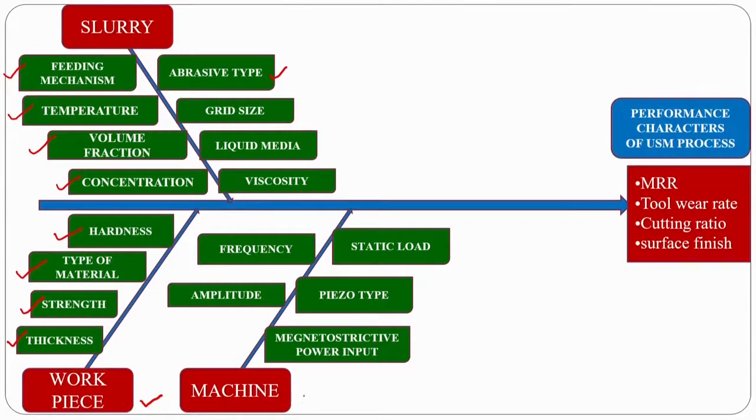So, coming to the machine parameters, normally the frequency of the tool and the amplitude you are giving, these are the most important. If the amplitude is very high, the depth of indentation of the abrasive particle will be very high, because the kinetic energy it receives from the tool will be very high. At the same time, if the frequency is very high, the number of abrasives touching the workpiece will be very high.